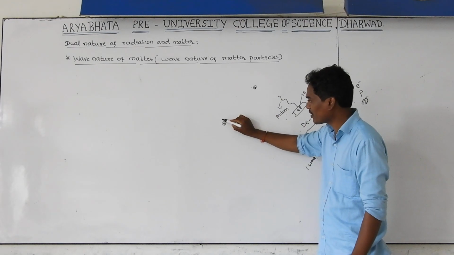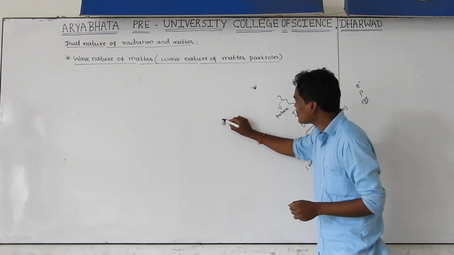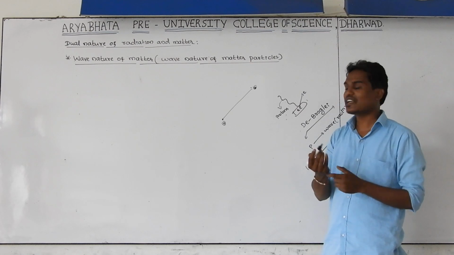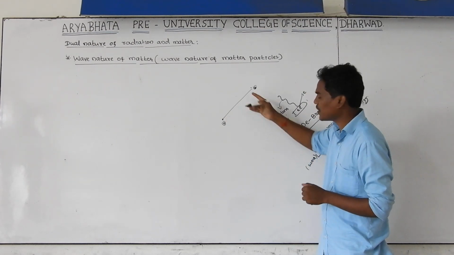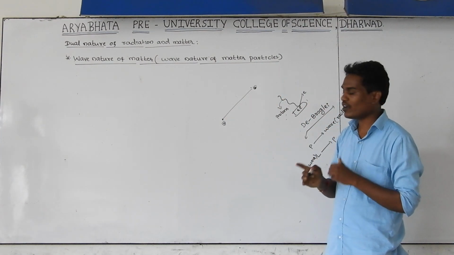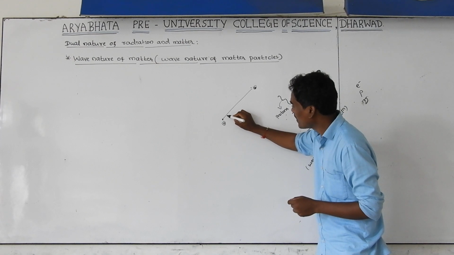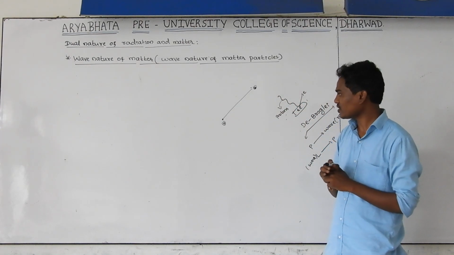Whenever this particle is moving from this point to this point, we see only a straight line. That depends upon its velocity. If this particle is moving with very high speed, or very high kinetic energy, then we see its path as a straight line. We are not seeing variations in the path in the form of waves.